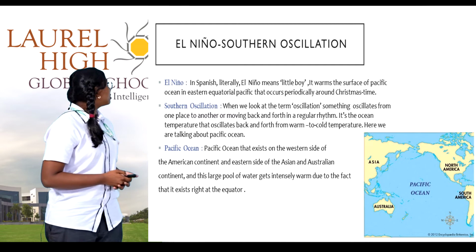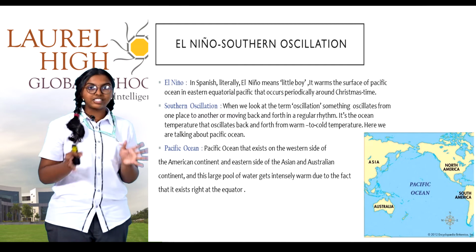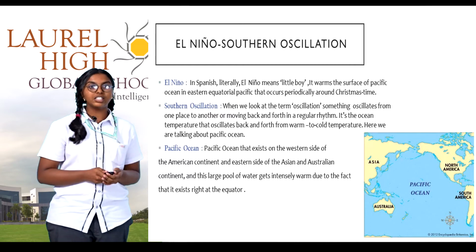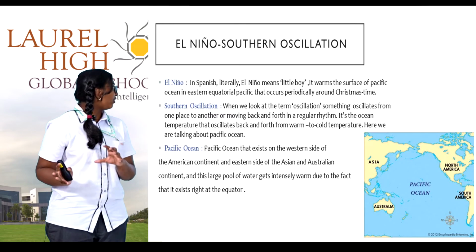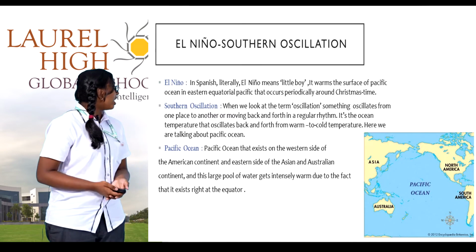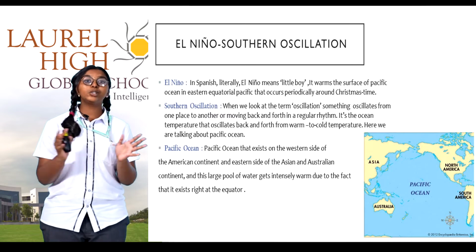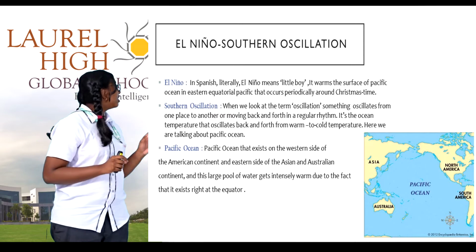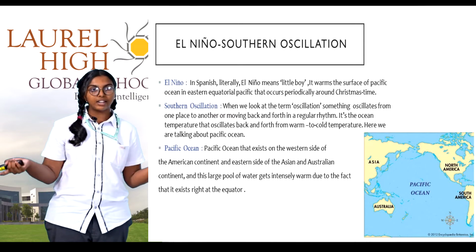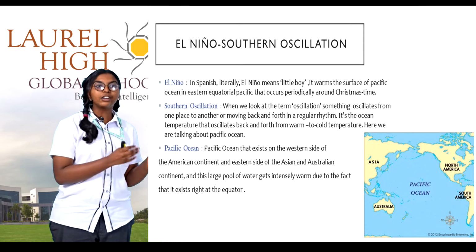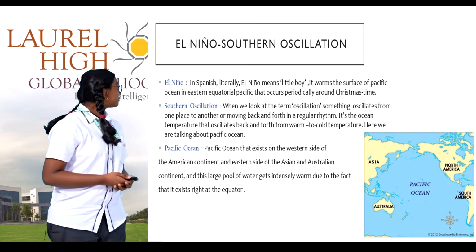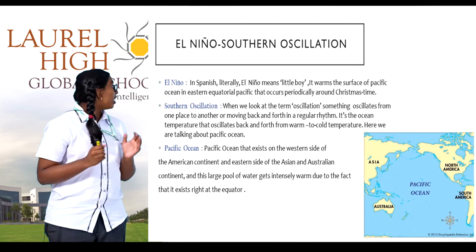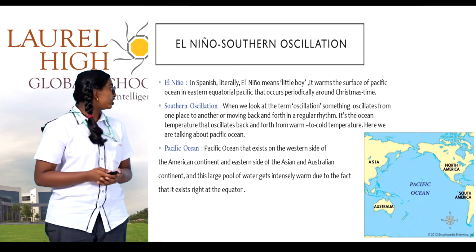What is El Nino? In Spanish, literally, El Nino means little boy. It warms the surface of the Pacific Ocean in the eastern equatorial Pacific that occurs periodically around Christmas time. That means winter. Southern oscillation. When we look at the term oscillation, something oscillates from one place to another, which means it moves back and front in a rhythm. It's the ocean temperature that oscillates back and front from the warm to cold temperature.